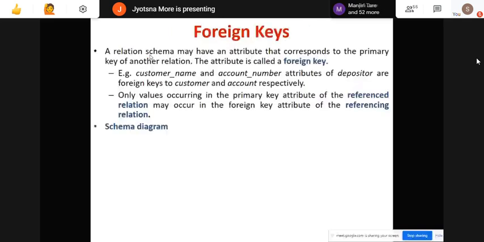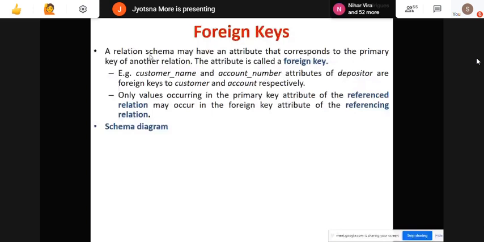If I have loan ID as one of the attributes in my branch schema, then I can say loan ID is acting as a foreign key in my relation branch. I will explain over here.